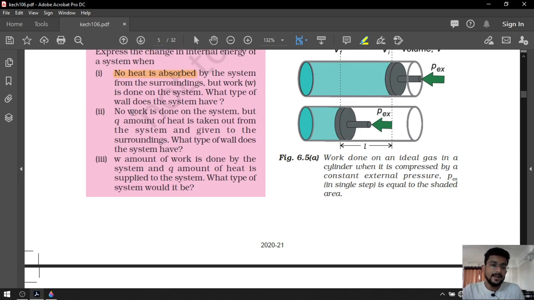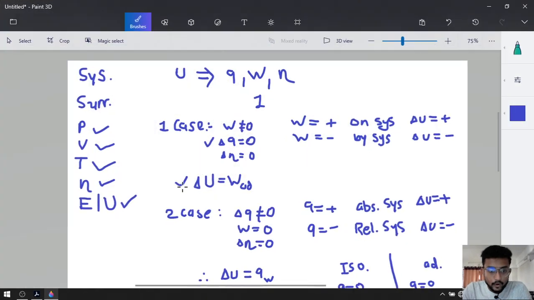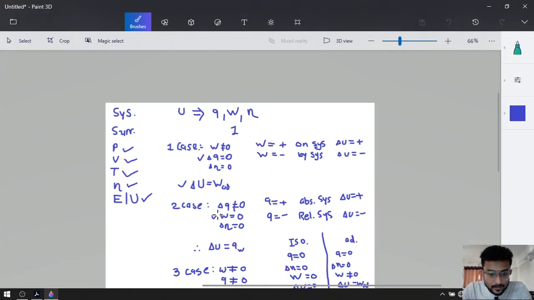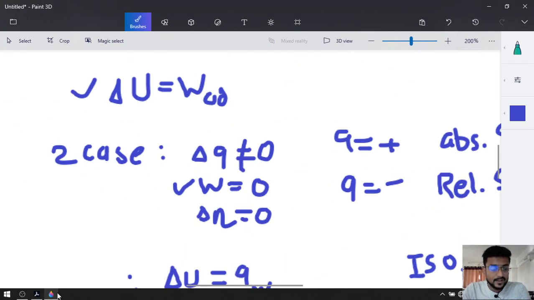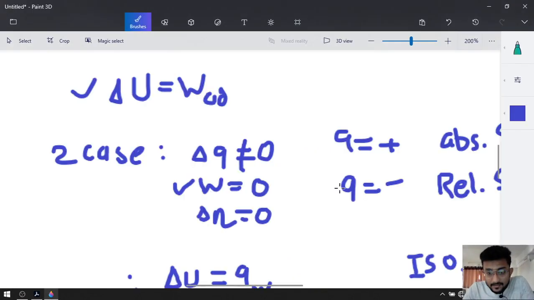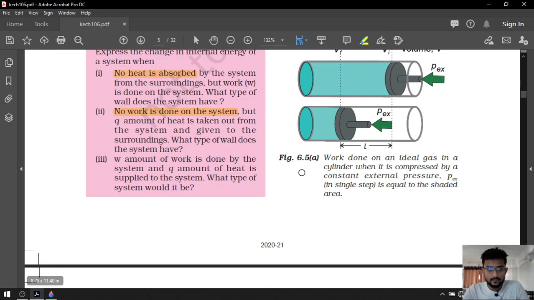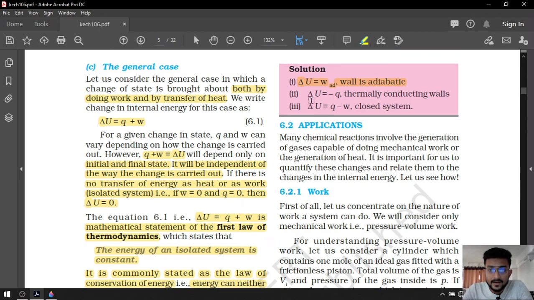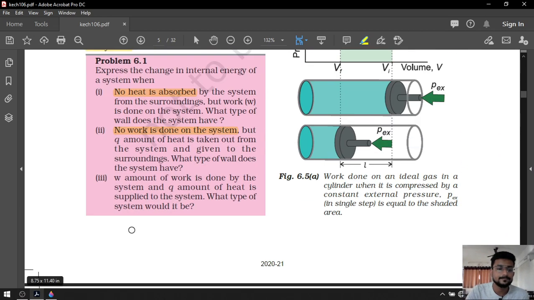Now, no work is done on the system. W will be 0. Q amount of heat is taken out of the system. System is releasing heat. Look at this. So delta U will be equal to minus Q. Look at this, delta U is equal to minus Q, and thermally conducting walls.